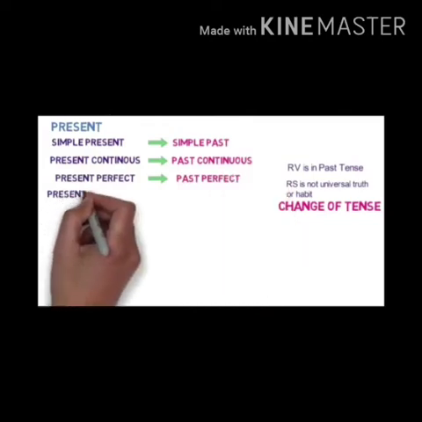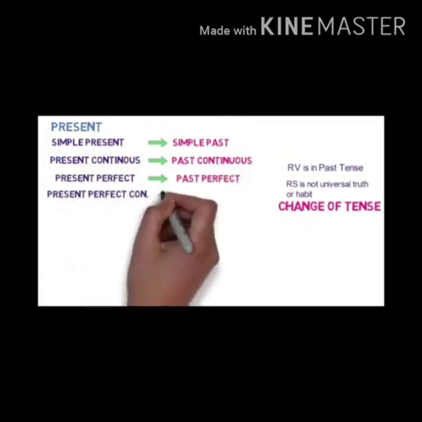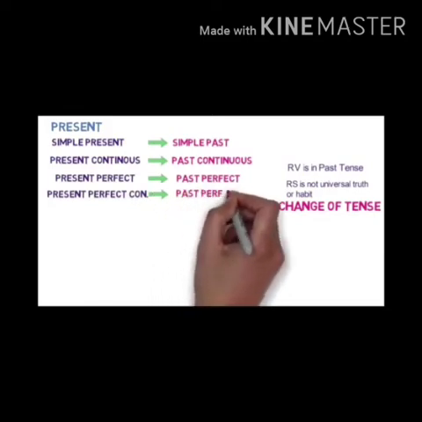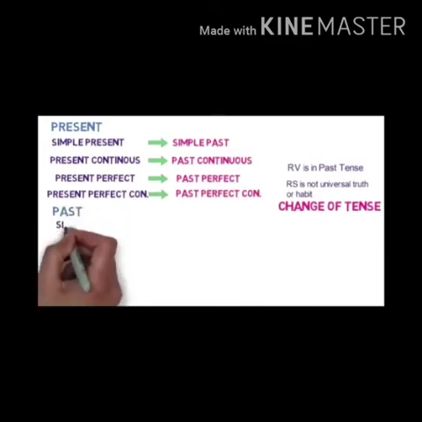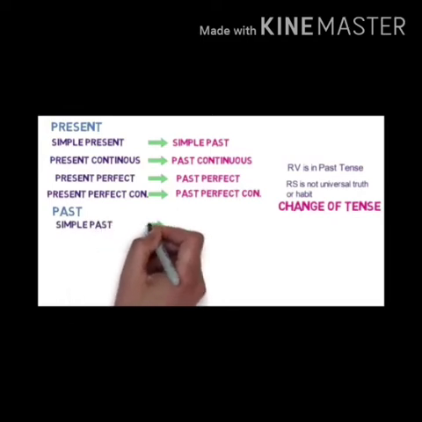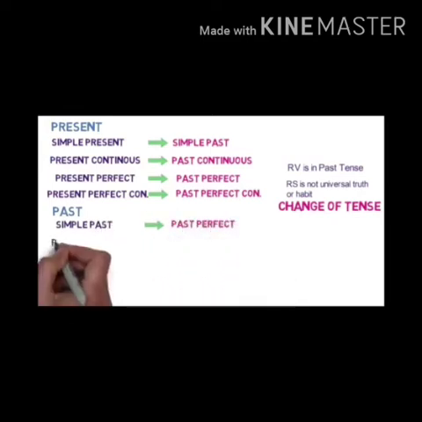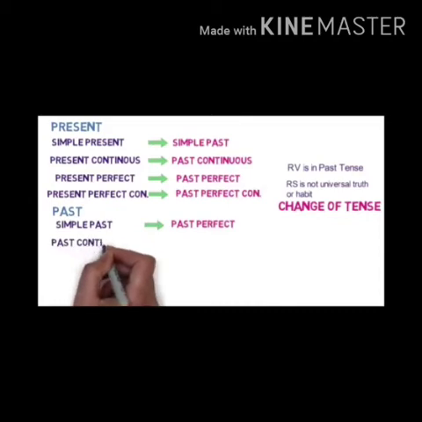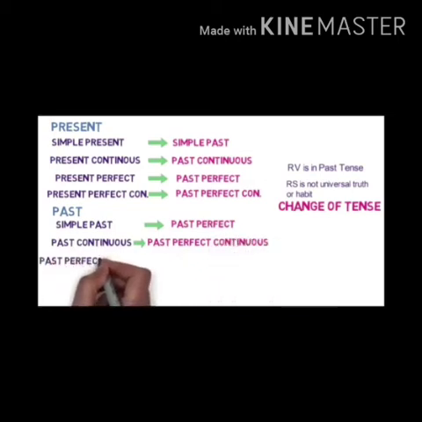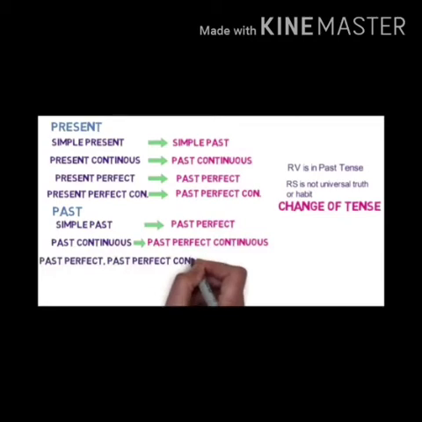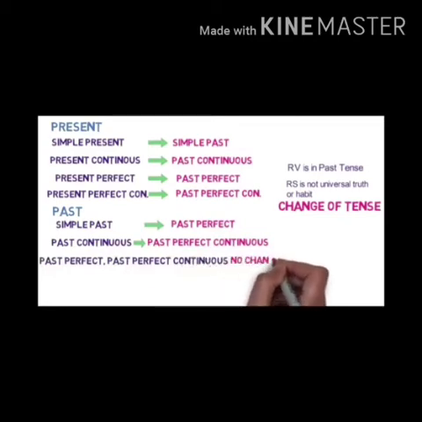Simple present will change into simple past. Present continuous will change into past continuous. Present perfect will change into past perfect. And present perfect continuous will change into past perfect continuous. Simple past will change into past perfect, and past perfect never changes, it remains as it is. Past continuous will change into past perfect continuous.